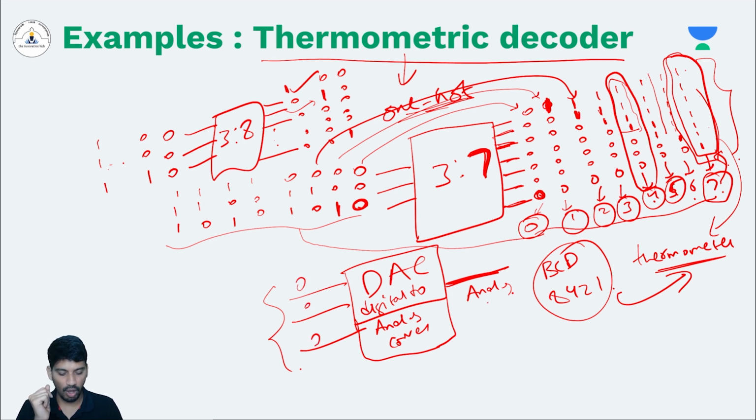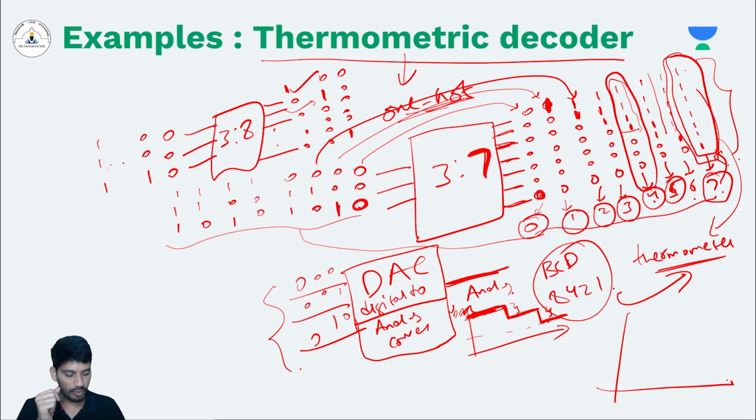So if the inputs are all 0, then my output is, let's say, VDD, high. If my input is 0, 0, 1, then my output is a little bit less than VDD. If my input is 0, 1, 0, then the output is 2 times less than VDD. This is 1x less than, this is 2x less than VDD. Like this, my output transfer function will look like this based on the input. Let's say this is inputs and this is outputs. Then the output transfer function will look like this. If the code is 1, then 1x will be decreased. If the code is 3, then 3x will be decreased from VDD.